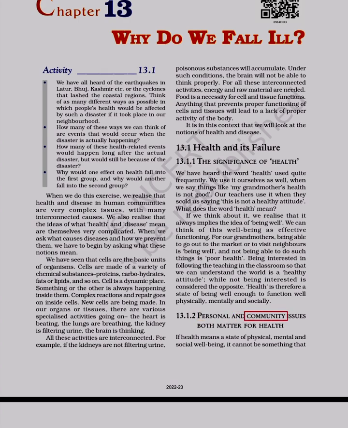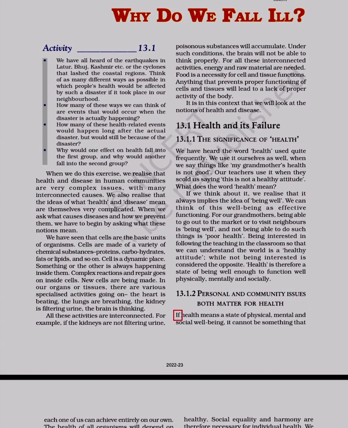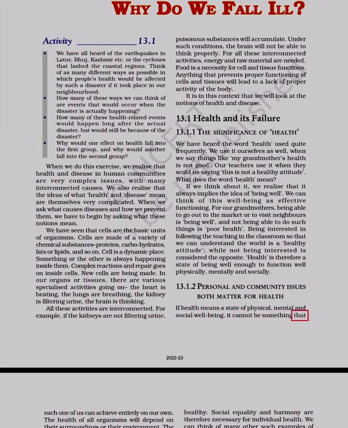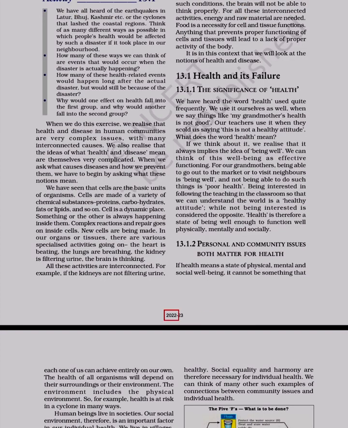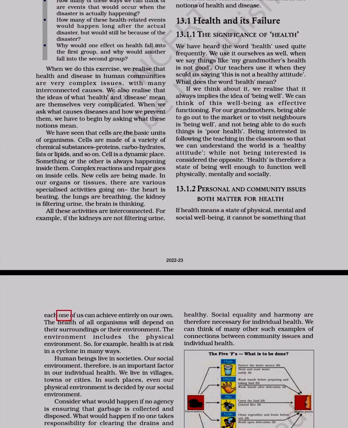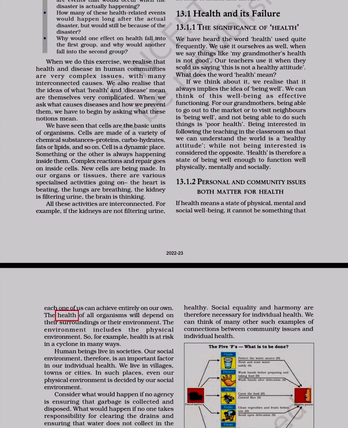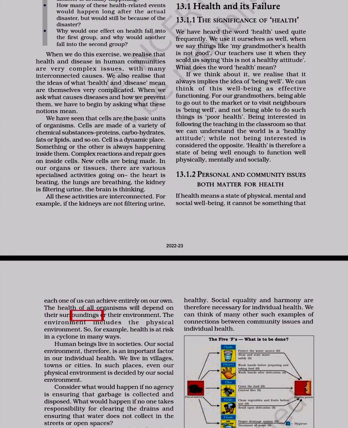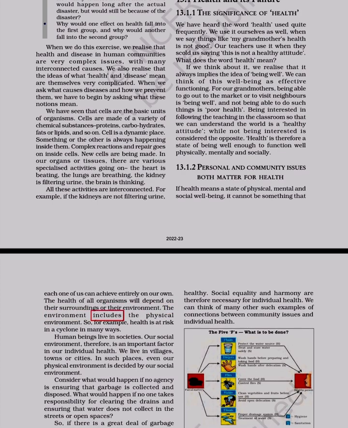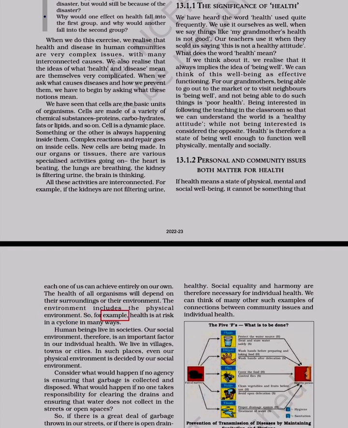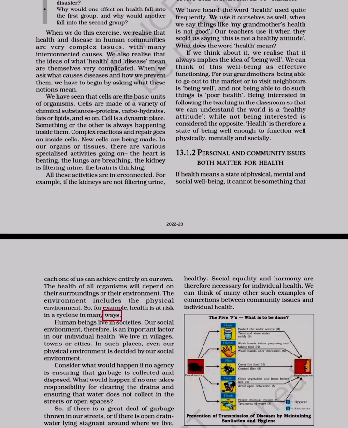1. Personal and community issues both matter for health. If health means a state of physical, mental and social well-being, it cannot be something that each one of us can achieve entirely on our own. The health of all organisms will depend on their surroundings or their environment. The environment includes the physical environment. So, for example, health is at risk in a cyclone in many ways.